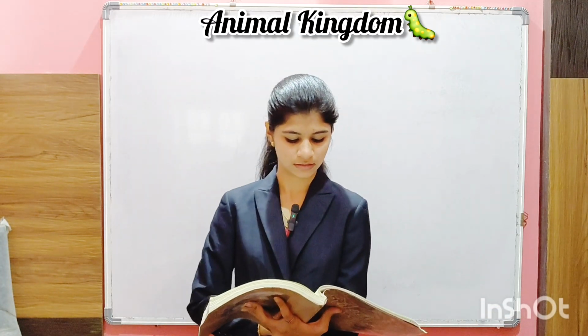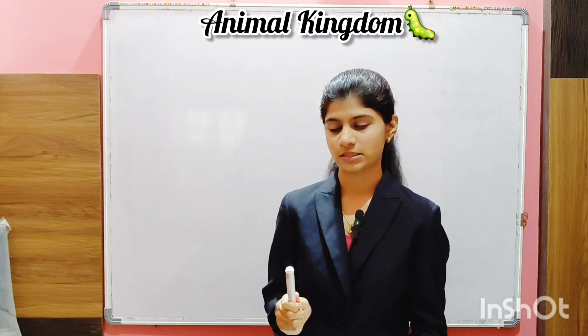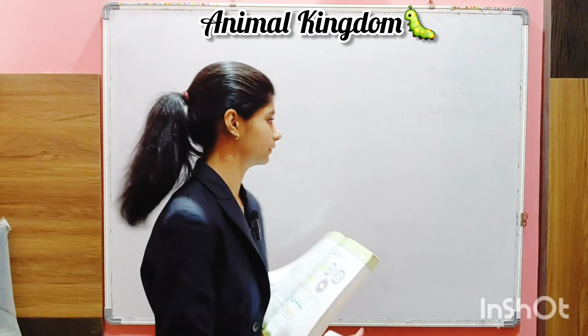Now, any plane that passes through the center does not divide them into equal halves. Now, what is asymmetrical? Let me explain once again. See what they have explained very fine, okay? The plane that passes through the center does not divide them into equal halves.